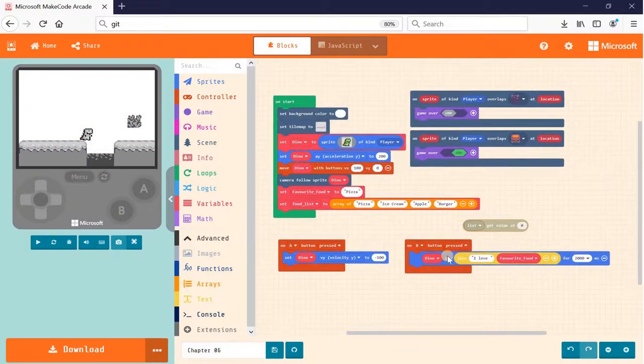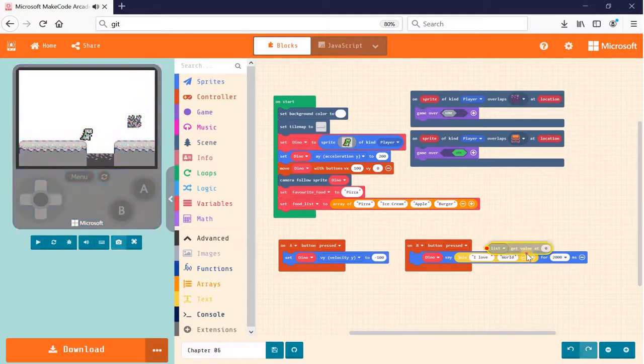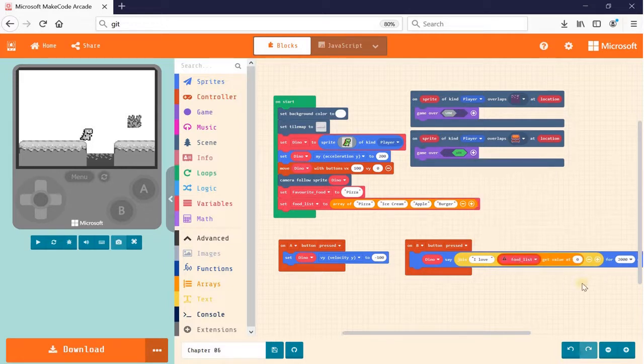So on B button press, Dino will say I love favorite food. In this case, I wanted to say pizza, the first item from the food list. So I will drag this away and put in the array list get value. List here is food list, so I will change that to food list get value at index 0.